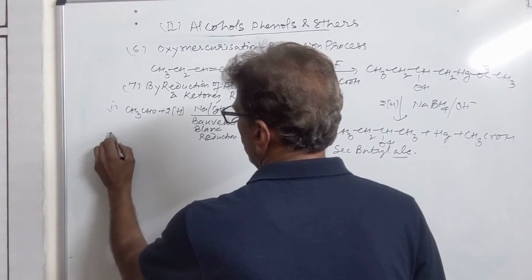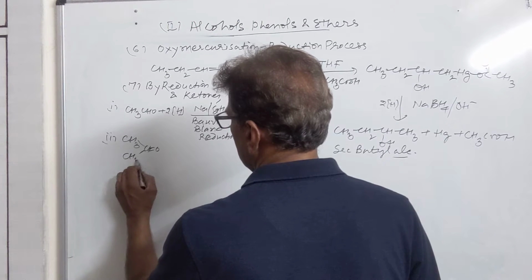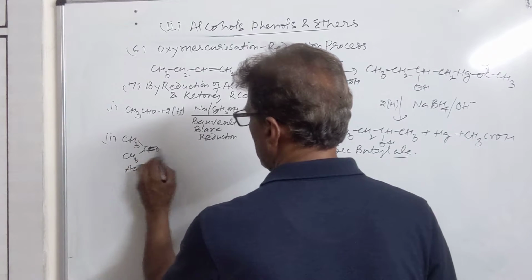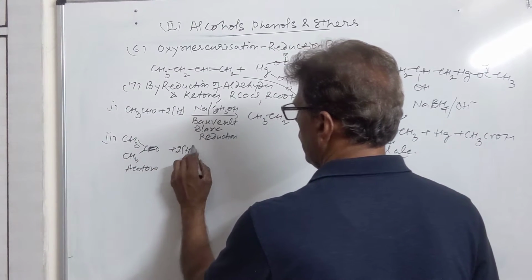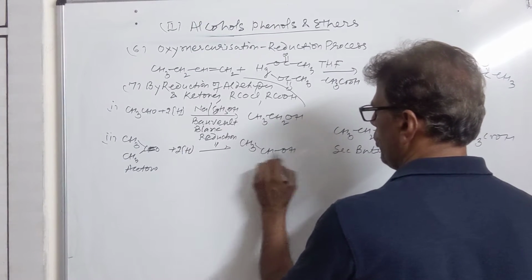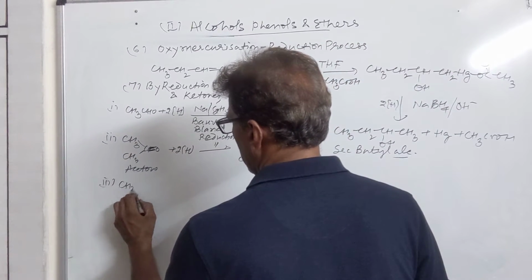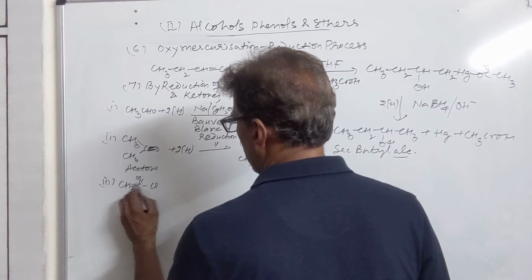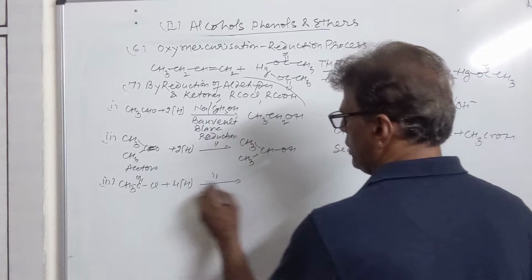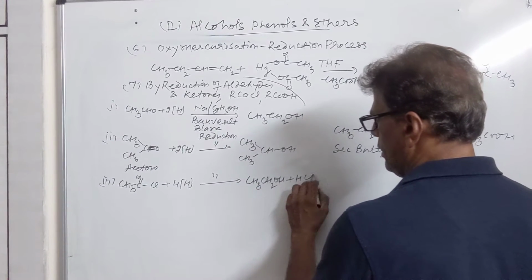Similarly, if you are taking a ketone, you will get a secondary alcohol from that. This is our acetone. This is the double bond in acetone treated with 2 hydrogens under similar conditions. You will get a secondary alcohol, isopropyl alcohol. And the third is converting acid halide. This is ethanoyl chloride treated with 4 hydrogens here. In the presence of another reagent, we have ethyl alcohol plus HCl in this case.